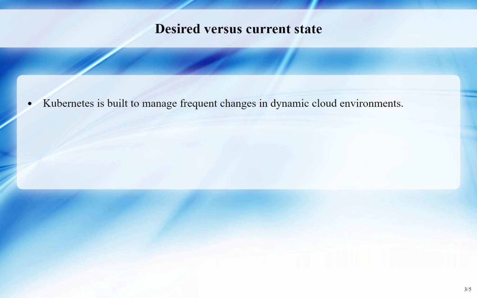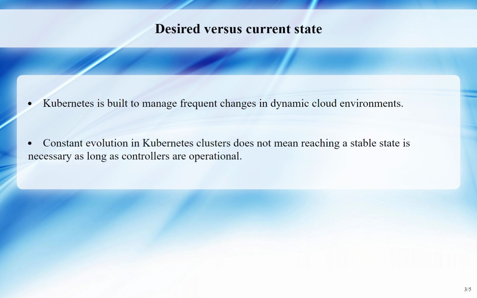Desired versus current state. Kubernetes is designed to handle constant change in a cloud-native environment. Clusters are always changing due to ongoing work and automated control loops that fix failures. This constant evolution means that a Kubernetes cluster may never reach a stable state. As long as the controllers are operational and making necessary adjustments, the overall stability of the cluster is not a primary concern.